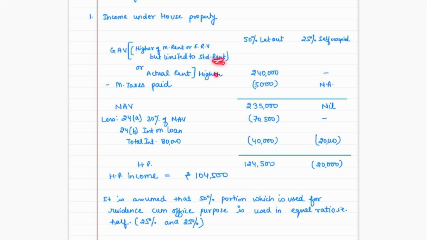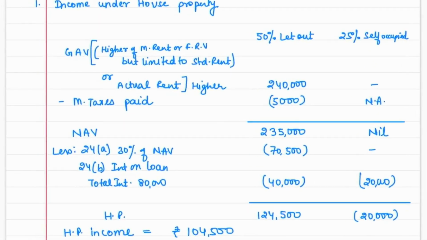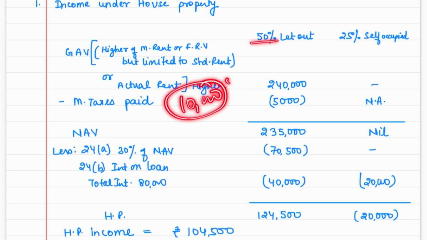You don't have to show everything because it will be time consuming in that case. But you can show it the same way which I have mentioned over here. So you can show that we have taken this into consideration, actual rent into consideration, whichever is higher. So 2,40,000 is the higher amount. So this is our GAV. And municipal taxes paid for the entire house was 10,000 rupees, right? And out of that, for the 50% portion, we have to take only half, that is 5,000 for this one.